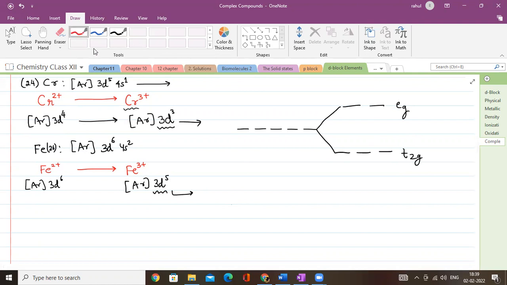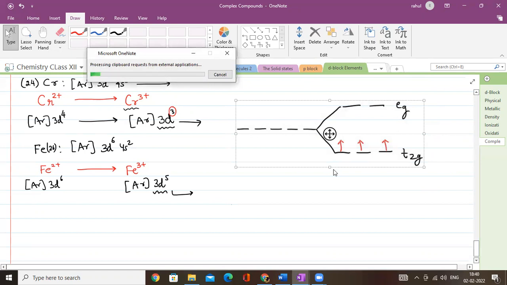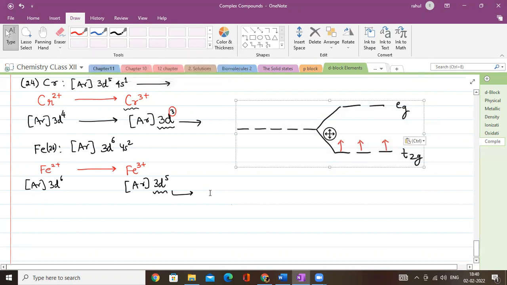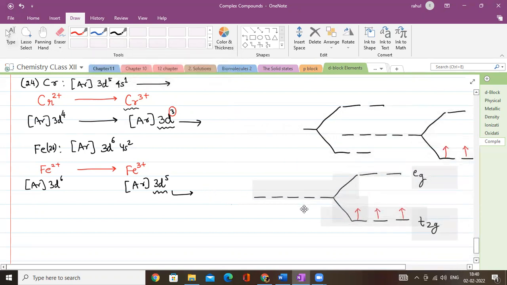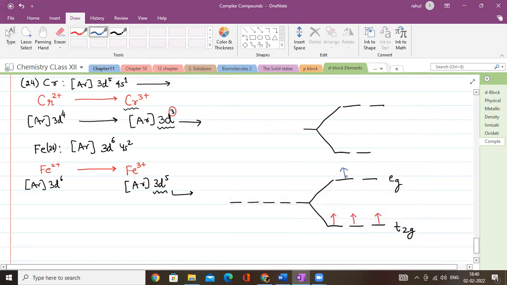Now what will happen? If I have to fill these 3 electrons, they can easily be filled over here: 1, 2, 3. But suppose I have to fill 5 electrons, for iron, you will find that those 2 electrons have to go to the upper level, which requires more energy.